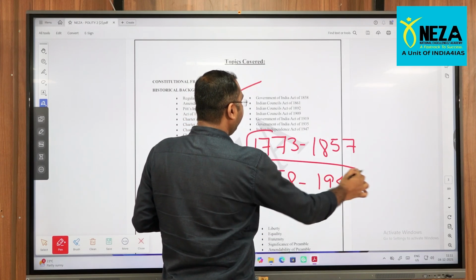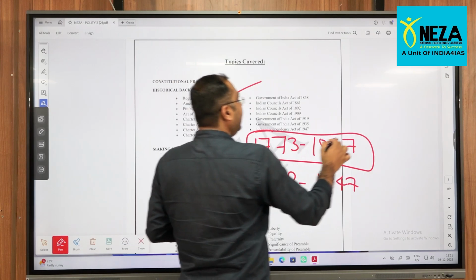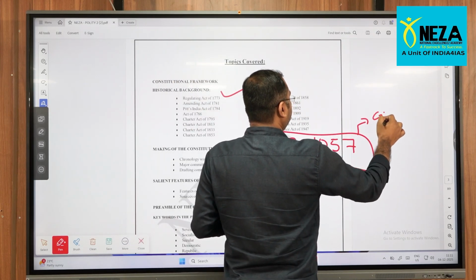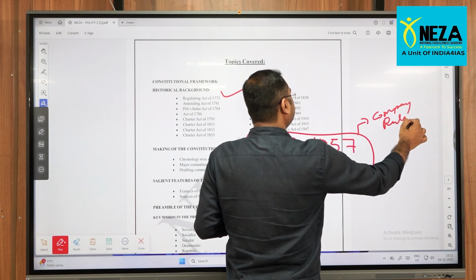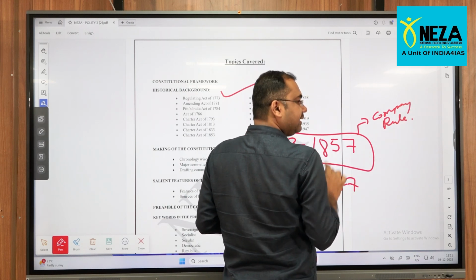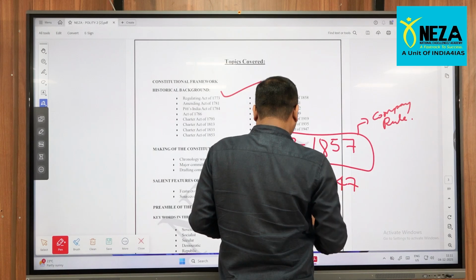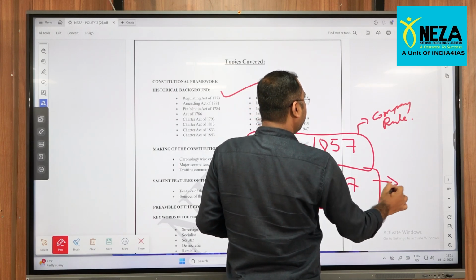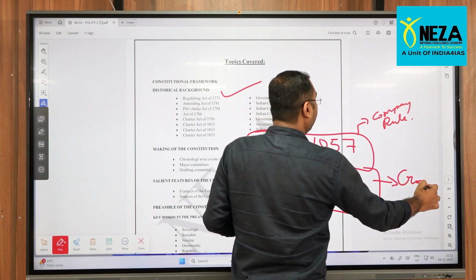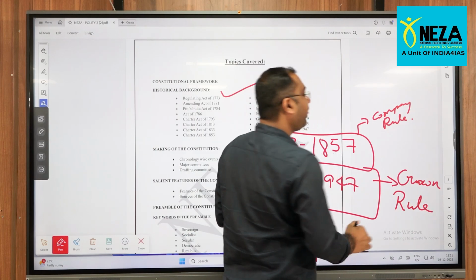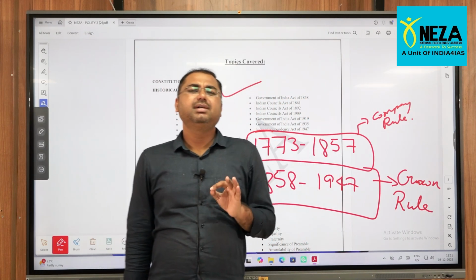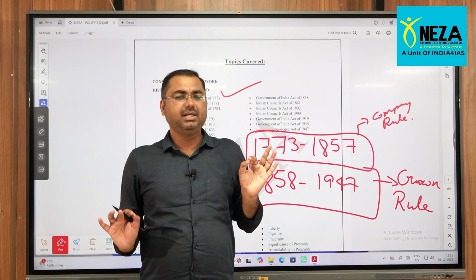So this phase is called the company rule. From here onwards, it is called the crown rule. Here the things are very simple.